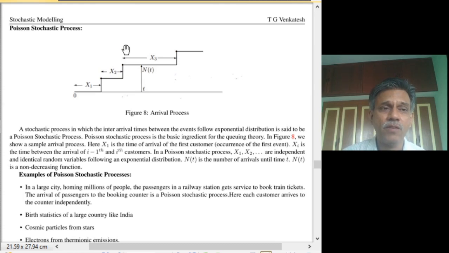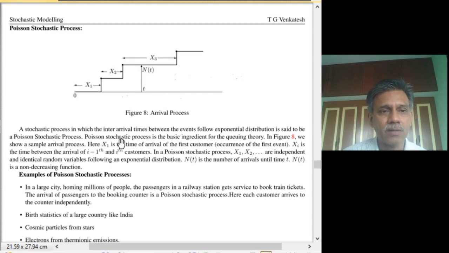So this is one way in which the Poisson stochastic process can be defined. That is, if you look at a related stochastic process comprising x1, x2, x3, and they are all IID exponentially distributed random variables, then N of t is a Poisson stochastic process.